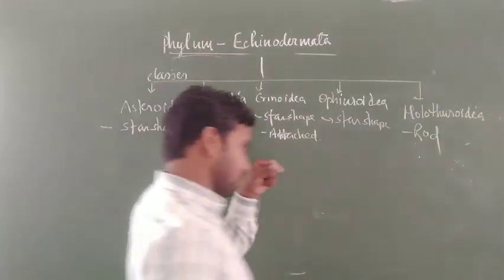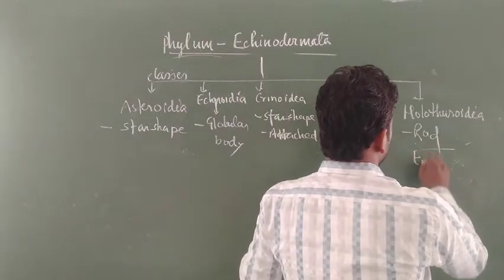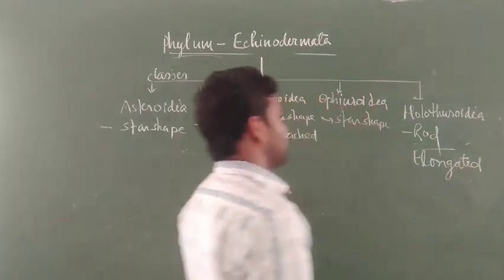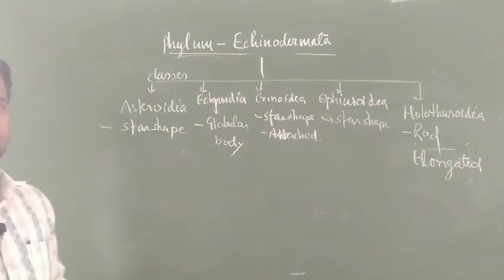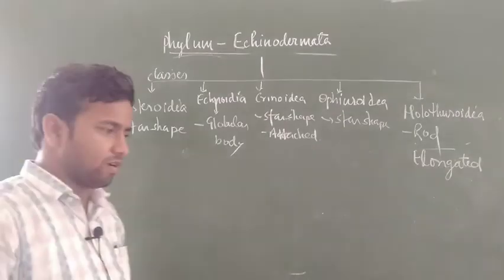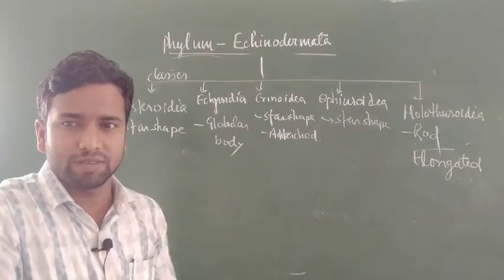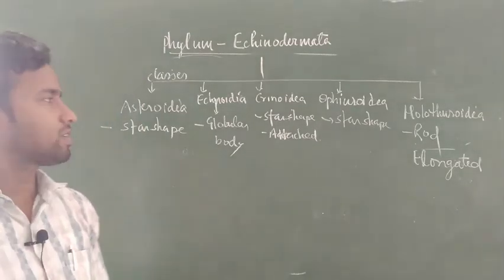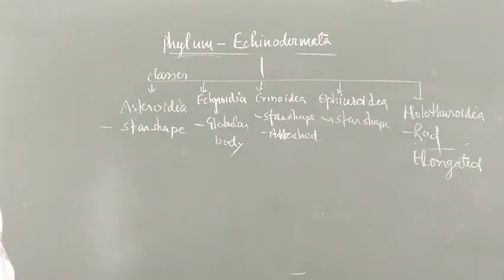I am not going to discuss the different classes of echinoderms in more detail here, but this is a very important topic, and you can learn echinoderms through the water vascular system. This is asked many times, and it is very important for you. I think it must be remembered by you students. It is asked in many examinations, as well as in board and school examinations.